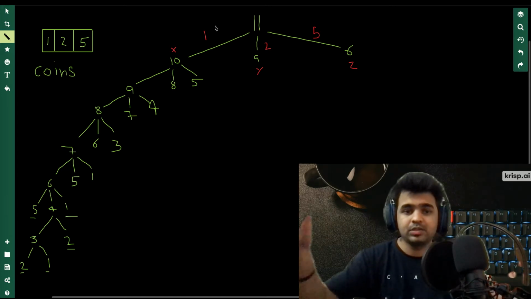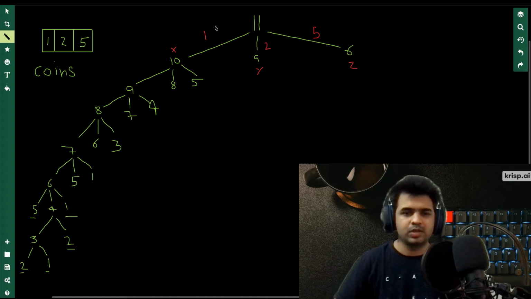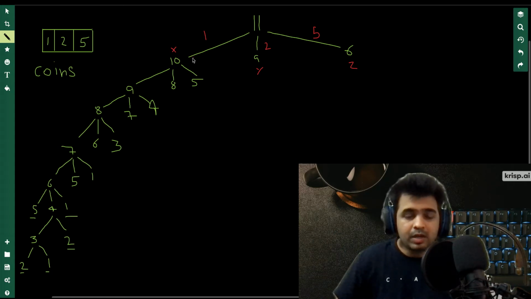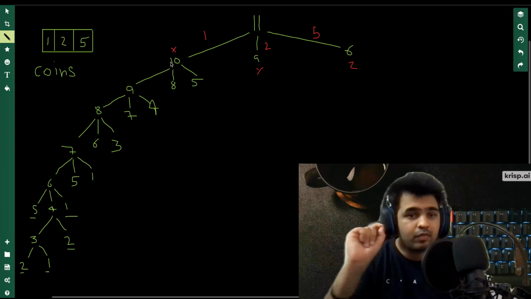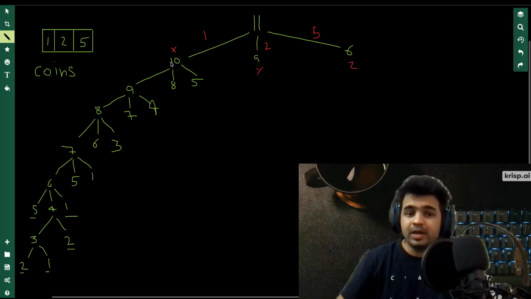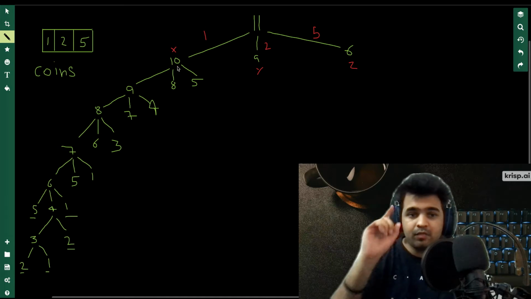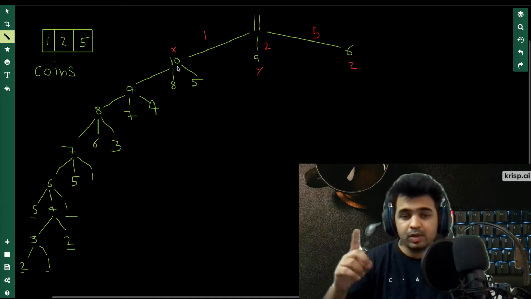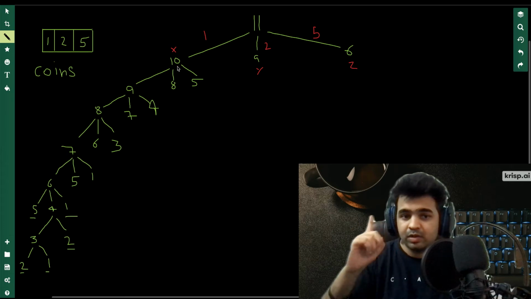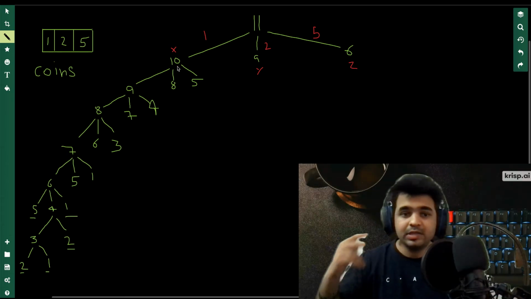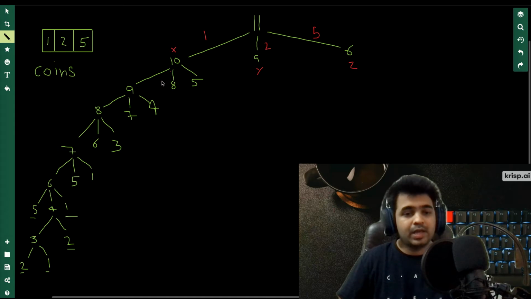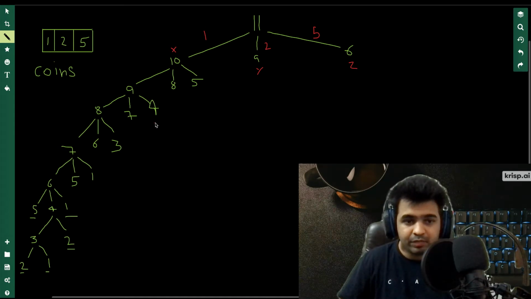Let's do a depth first search here, like a depth first search type of solution, to get to the bottom of it. Now we need to calculate the minimum number of coins required to get 10. We can reach 10 using just one coin from rupees 9, using a 1 rupee coin. From 8 also we can reach 10 using one coin, a 2 rupee coin. From 5 we can reach 10 using one coin, a 5 rupee coin. In the same way we can reach 9 from 8, 7, 4, we can reach 8 from 7, 6, 3, we can reach 7 from 6, 5, 1, we can reach 6 from 5, 4, 1, we can reach 4 from 3 and 2.